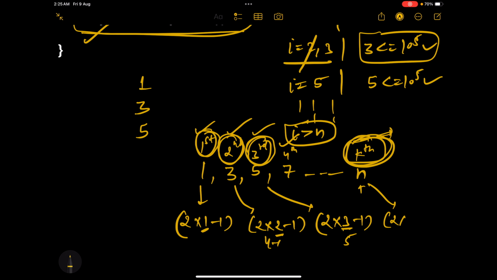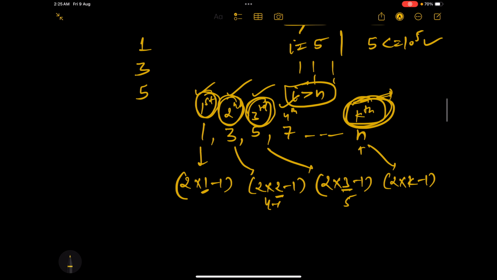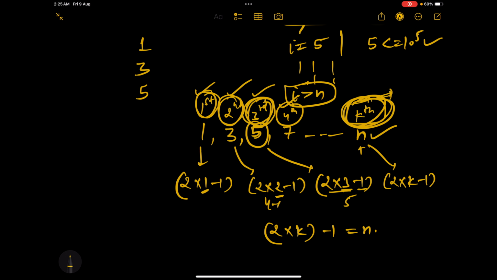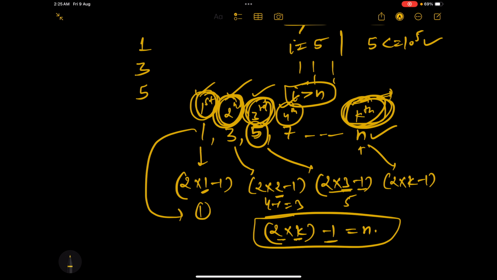So we will multiply 2 into k minus 1. And now, can't we say that 2 into k minus 1 would be equal to n? We can say that, right? Because when we are doing 2 into 3 minus 1, let's take this example, it gives us 5. When we say 2 into 2 minus 1, this gives us 3. When we say 2 into 1 minus 1, it gives us 1. So when we are multiplying 2 with the iteration number and subtracting 1 from it, it gives us the value of I, right?